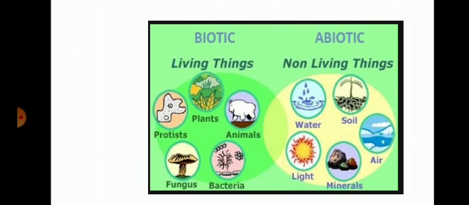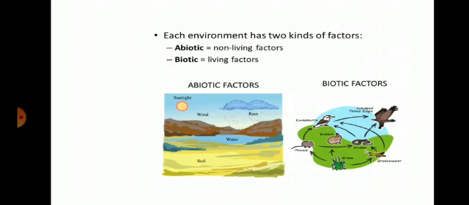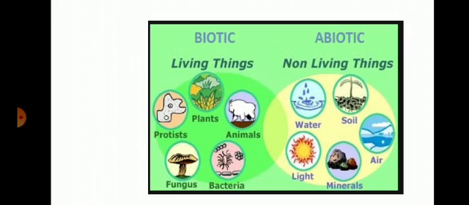Then we go to abiotic component. It includes all the non-living things in a habitat. For example, air, soil, water, sunlight and temperature. These are abiotic ones. The favorable conditions for the survival of a living organism are provided by abiotic components.